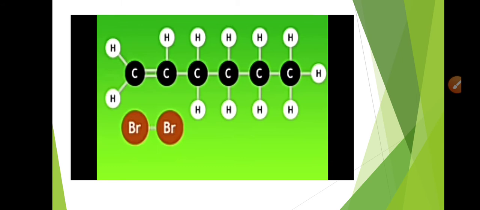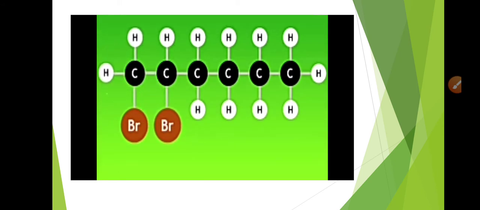But in the case of the alkene, after the addition of bromine across the carbon to carbon double bond, it will lead to the discoloring of the bromine water. That is, bromine water is brownish in color, so the color will disappear in the case of alkenes, unsaturated hydrocarbons.